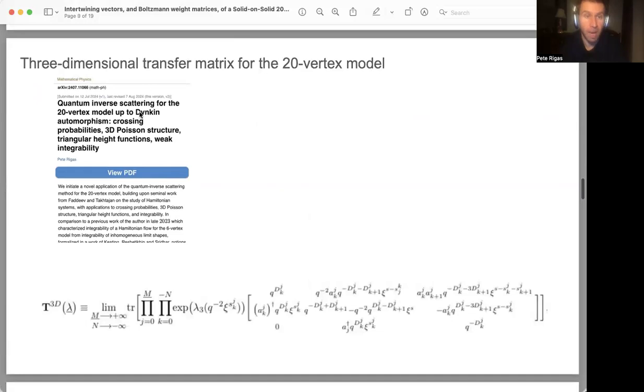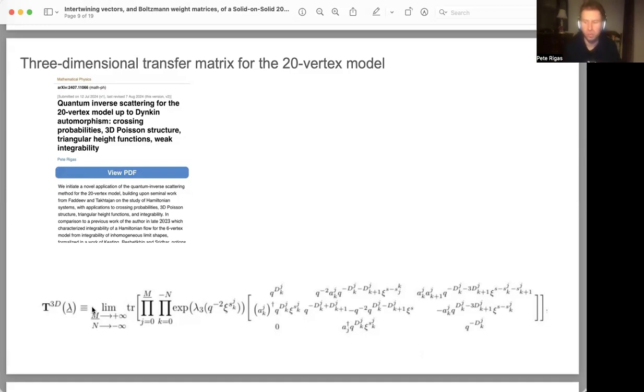And in my paper, I made use of the universal R matrix factorization, as well as the L operator, which is given here for the 20 vertex model, or L operators in two or in three dimensions, because you're looking at taking some asymptotic limit of the transfer matrix and being able to approximate this from products of L operators.